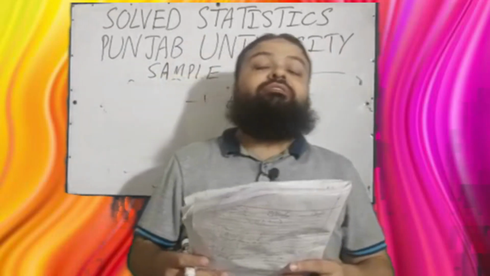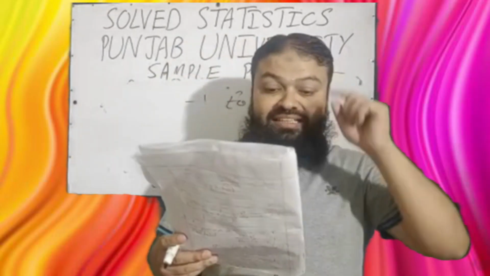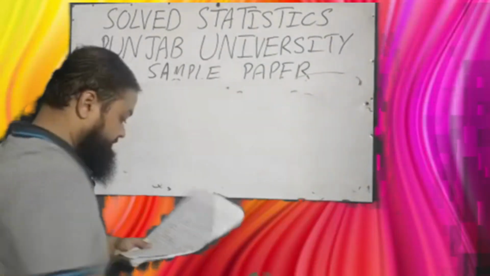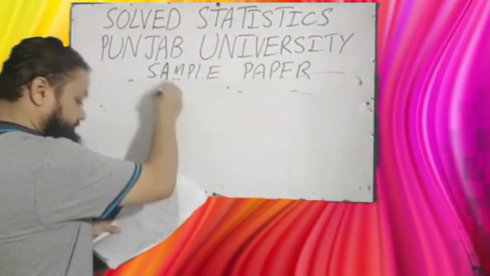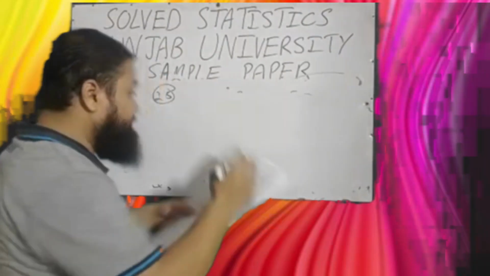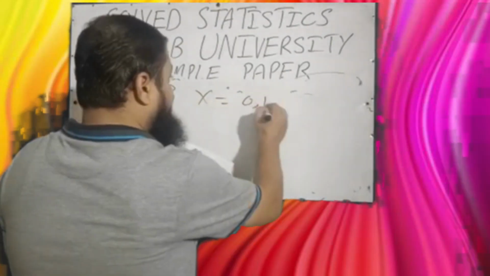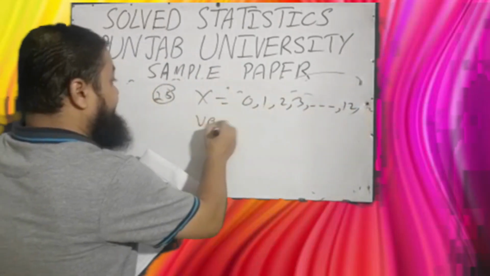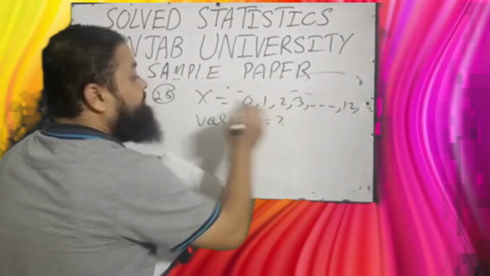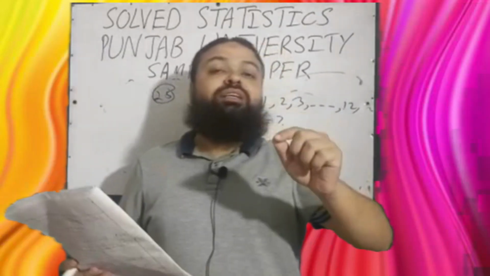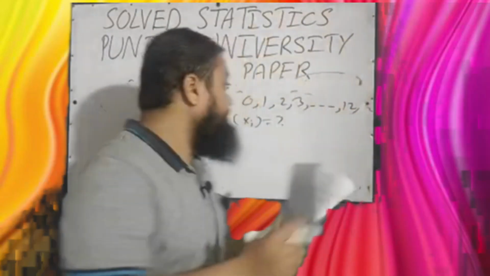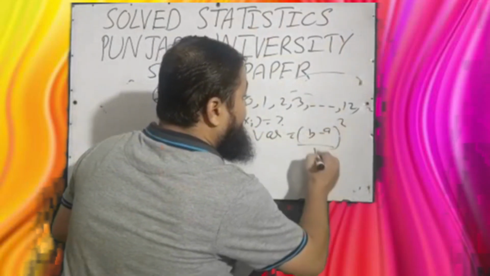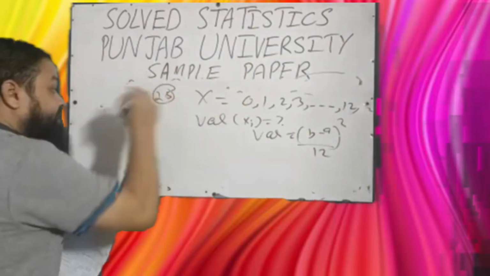Question number 25, a very important question of today's lecture, that is the last question. If X follows a discrete uniform distribution where X is equal to 0, 1, 2, 3 and so on till 12, then the variance of X. Dear students, please keep in mind, if the continuous uniform distribution is given, then the variance formula will be b minus a whole square over 12. But now the question is discrete uniform distribution.